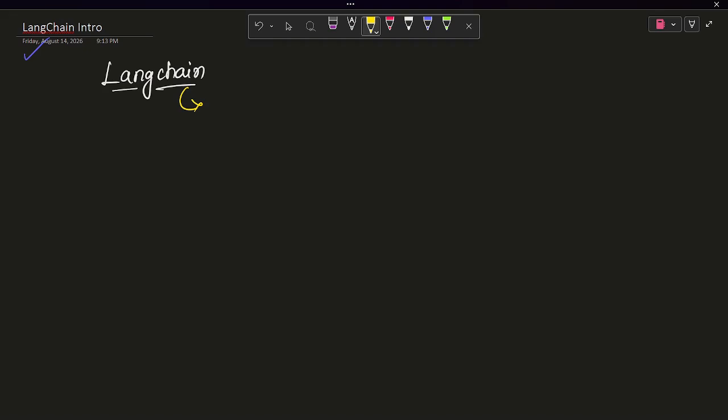We will be integrating any LLMs into real-world AI applications. These AI apps we will be building based on LLMs, and we will be treating these LLMs as the brain of these apps.